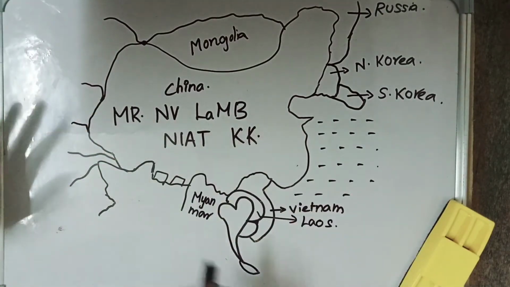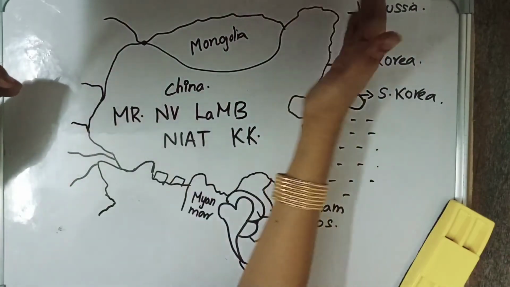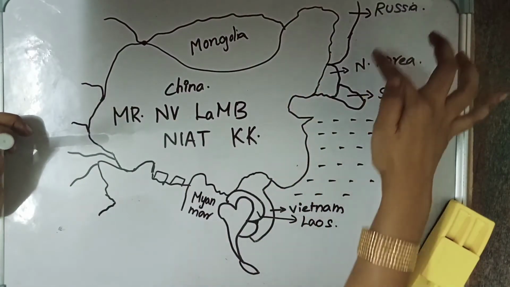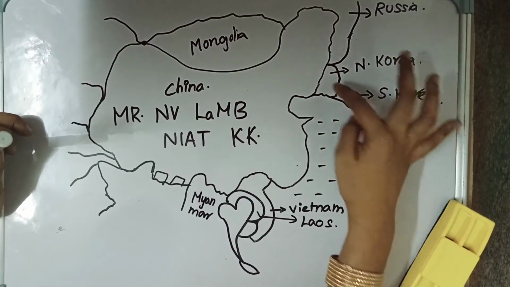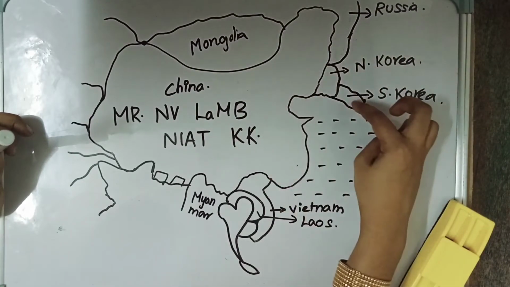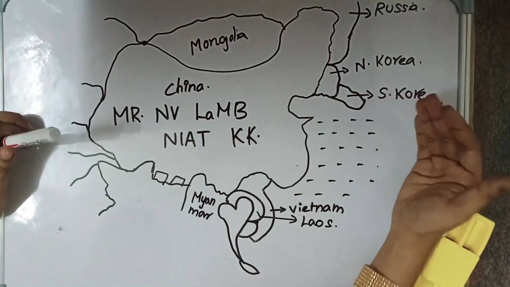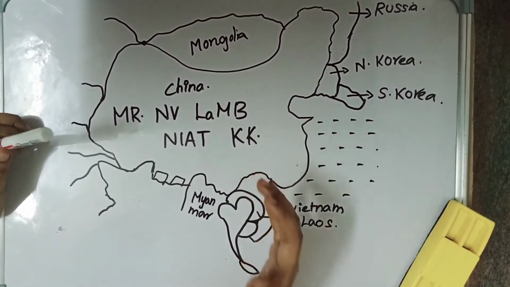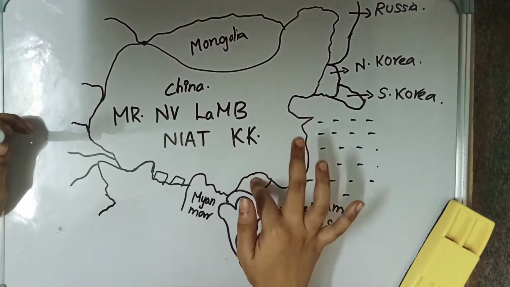Let us see it on the map one by one. First it is Mongolia. Mongolia is on the northern side, and in the northeastern side, this region and this region, we have Russia, and after this we have North Korea. In the Korean peninsula we have North Korea as well as South Korea. North Korea shares a border with China. South Korea doesn't share a border with China, and after this we have seas. Certain important seas, like the East China Sea and South China Sea, and the country next to it is Vietnam. Vietnam also shares a land border with China.